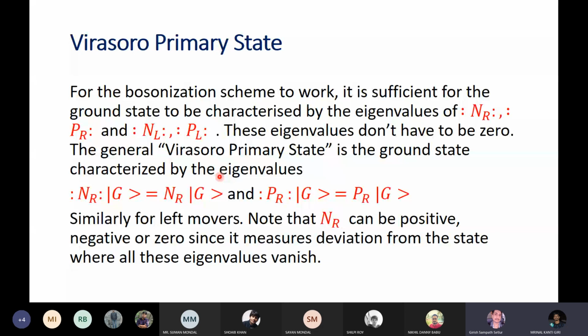So now, instead of making all the eigenvalues of PR, PL, HR, NR, all those things 0, it's beneficial to be slightly more general. So instead of postulating that they are 0, I'll allow for the possibility that the eigenvalue of NR is something which is not 0. So in other words, you can have a slight depletion.